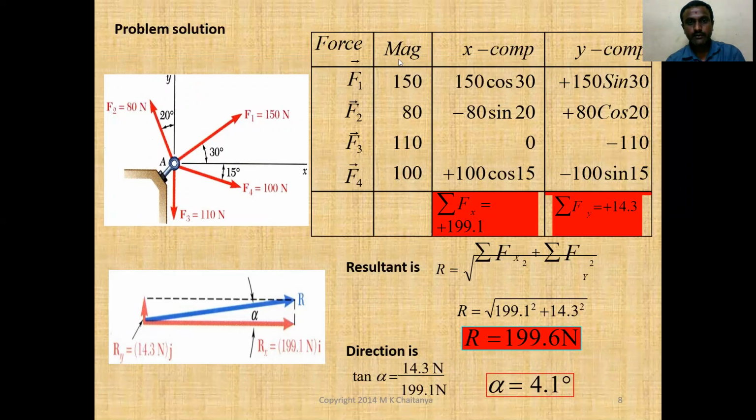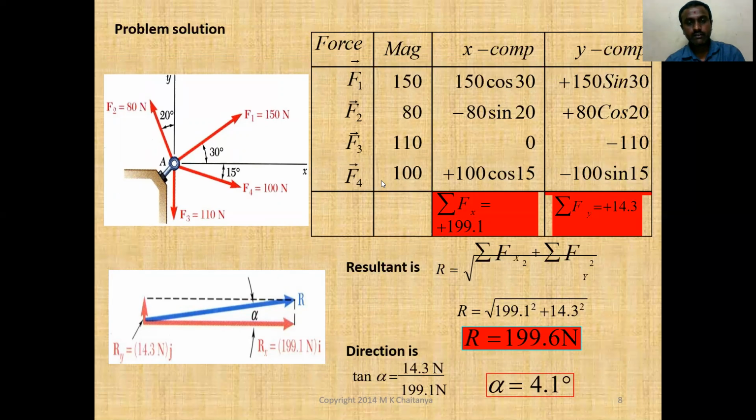With reference to the x component, earlier we discussed that the x component is F cos theta, that is 150 cos 30 degrees for F1, and for F2 minus 80 sin 20. The y component is negative. Then for F3, there is no angle, so the x component is 0 and the y component is the magnitude.